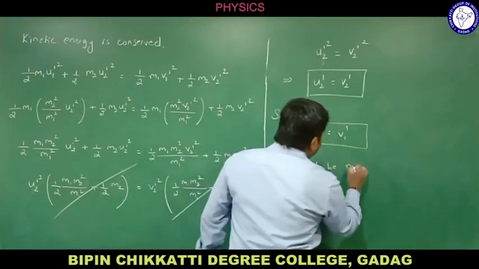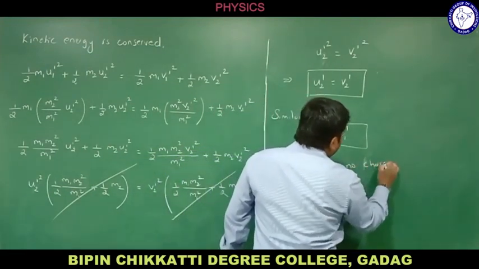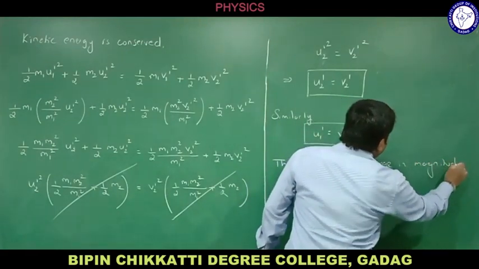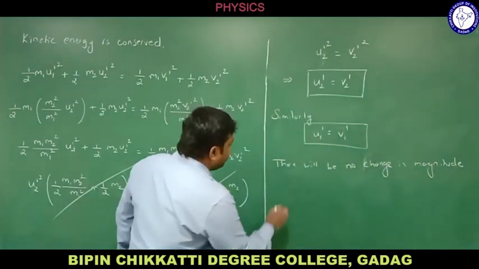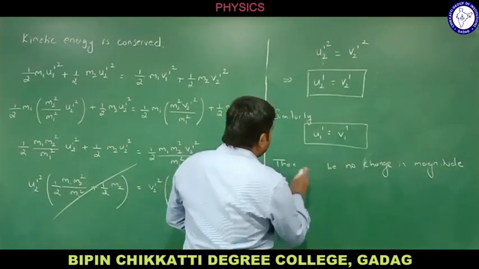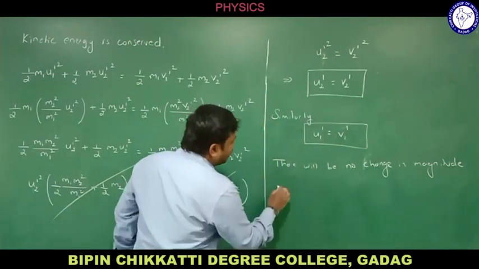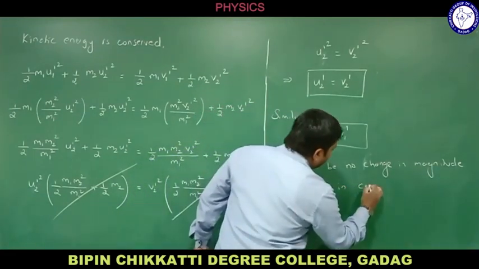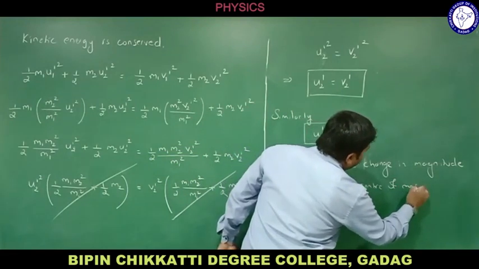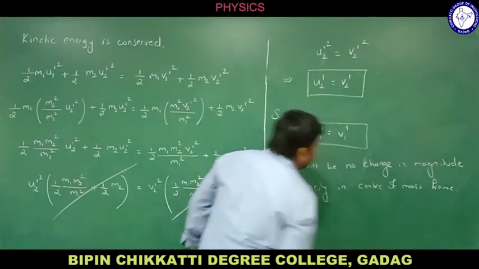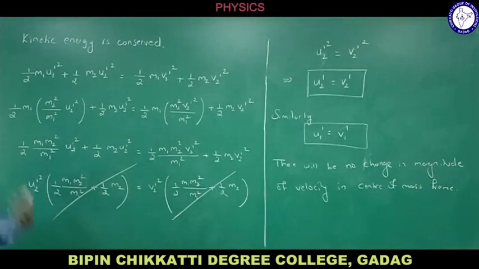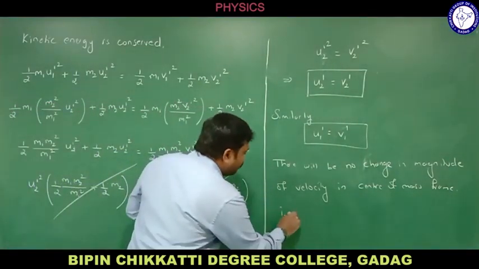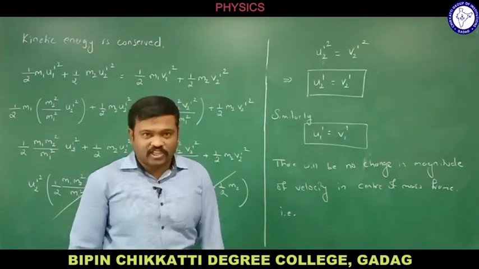There will be no change in magnitude of velocity in the center of mass frame. That means only the direction will change.